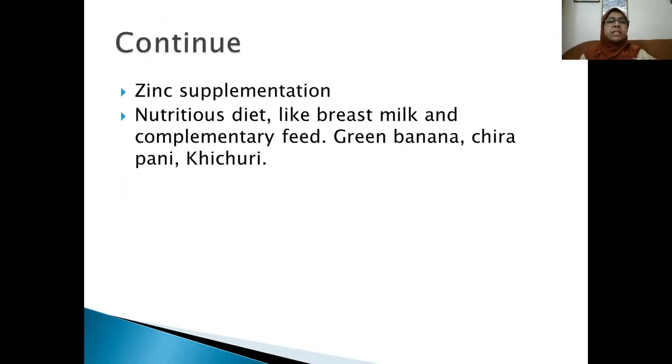And you have to give zinc supplementation, nutritious diet, breastfeeding, complementary feeding according to the age of the child, green banana, chira pani, khichuri, etc.